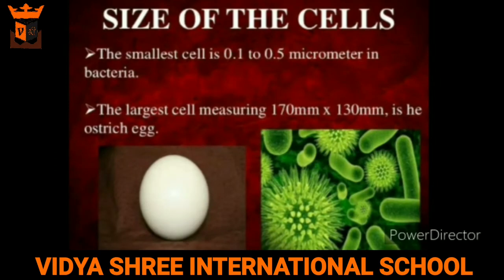Students, do you know that the egg of a bird is only a single cell, which means cells can greatly vary in size. For example, an ostrich egg is the largest single cell and a bacterial cell is the smallest single cell, whereas RBCs, which are known as red blood cells, are the smallest cells in the human body, and the nerve cells are the longest cells in the human body.